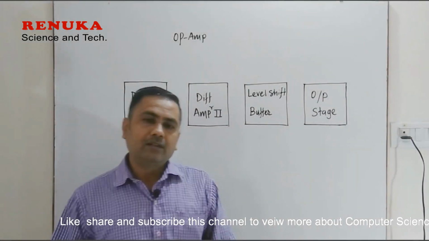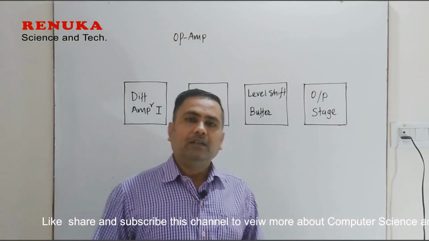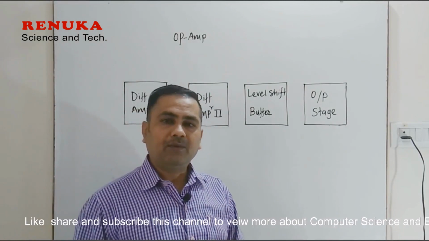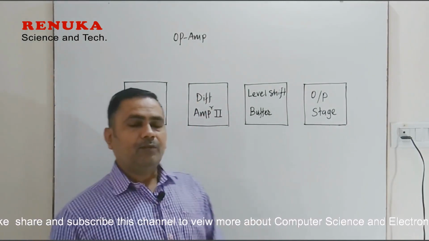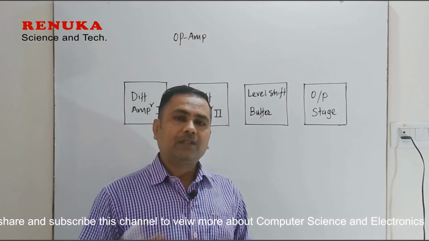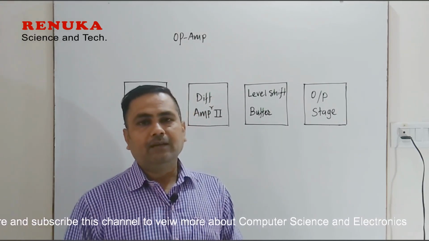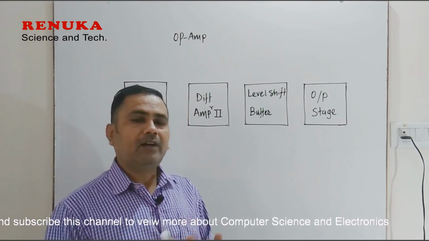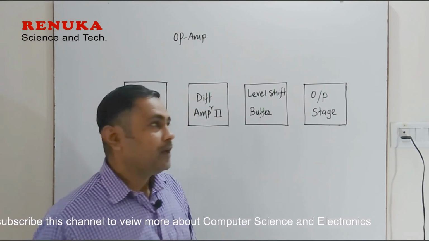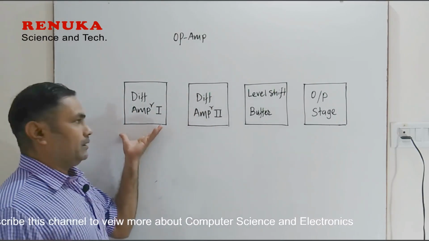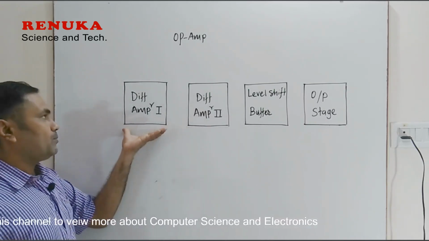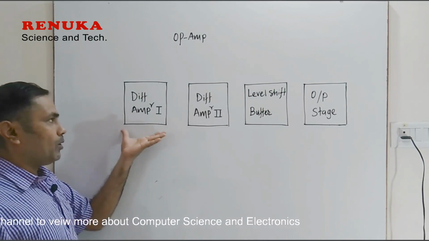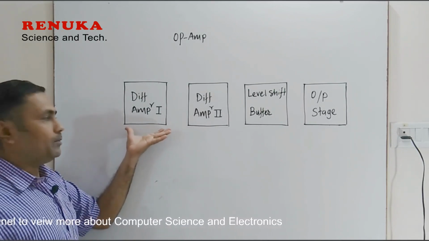Hello dear students, today we will discuss chapter 4 in paper 1, that is operational amplifier. First of all, starting operational amplifier, we must understand the basic block diagram of this operational amplifier. Now I have drawn some blocks here. You can see that is the first block, and this block is called a differential amplifier.